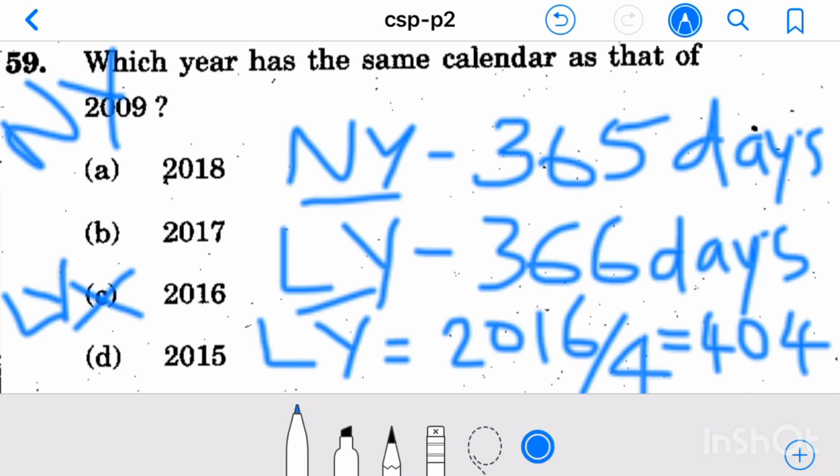We know 2004 is exactly divisible by 4, then 8, 12, 2016, 2020, 2024, all these are exactly divisible by 4. Therefore, all these years are leap years and all other years are normal years. Now let us find which among these three options is our answer, that has the same calendar as that of 2009.